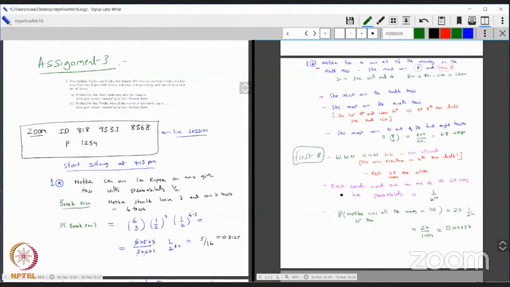And the last thing, notice that each specific record given by any of the 27 ways has probability 1 over 2 to the 10. That means the probability Netika wins all the money on the 10th toss is 27 times 1 over 2 to the 10. That is 27 by 1024, which is 0.02637. Very good.